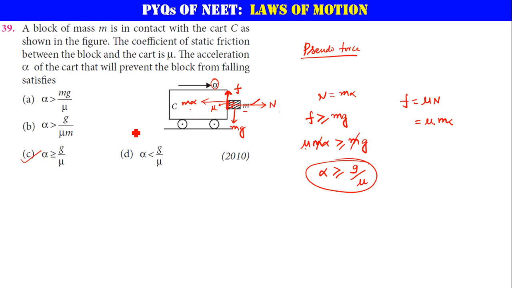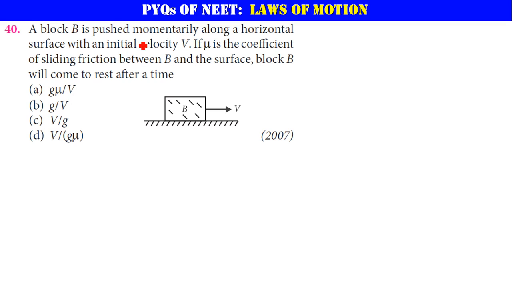Yes. The next question. A block B is pushed momentarily along a horizontal surface with the initial velocity v. So initially the body is having velocity v. If the coefficient of friction is mu for the sliding friction between the block and the surface, very good. Now the block will come to rest after a time. So same information. Here mu is the coefficient of friction, then the retardation is going to be minus mu g. I don't have to derive it once again, isn't it?